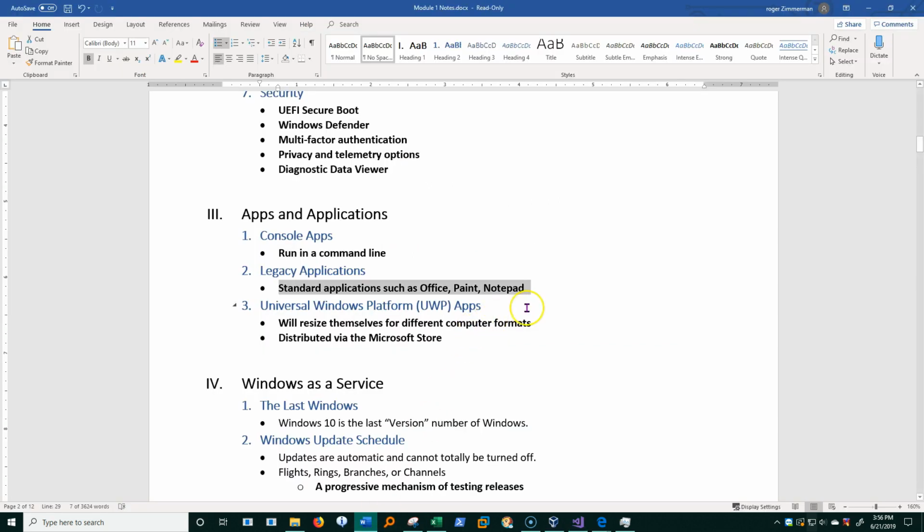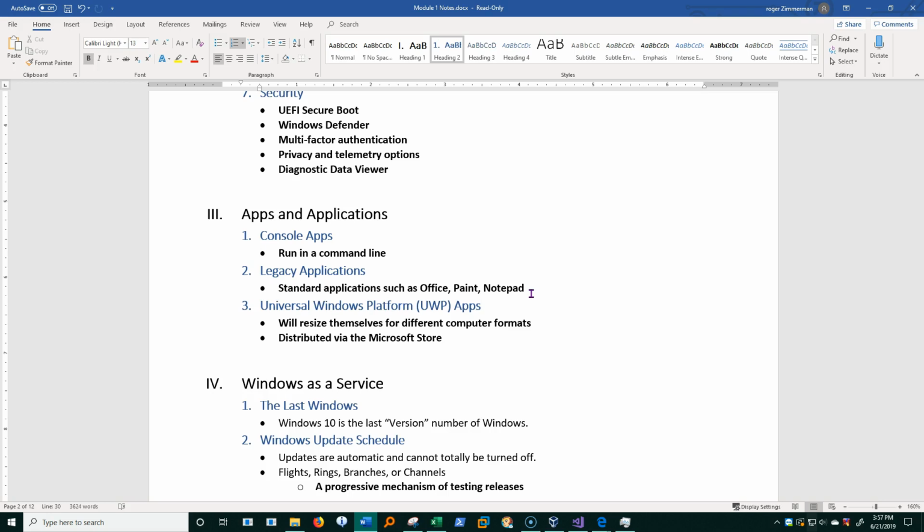Applications like Word and Excel and Paint and Notepad and Clock and Calendar and all those things are very typical standard style of applications, legacy applications. The problem with these is that they don't scale well to other types of devices. If I write one on a desktop, it might look funny on a phone, for example.